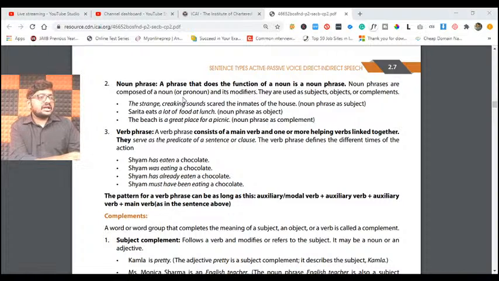Noun phrases are composed of a noun or pronoun and its modifiers also. Modifiers means what? As we discussed, am, is, all these things. They are used as subjects, objects or complements. For example, the strange creaking sounds scared the inmates of the house. Here, friends, the noun phrase is used as a subject.